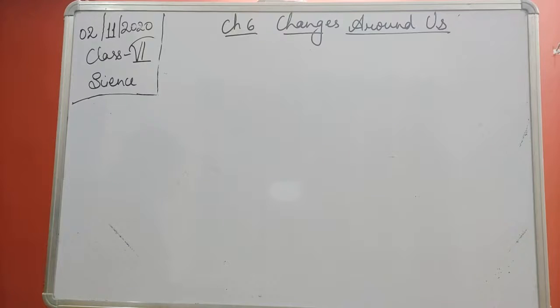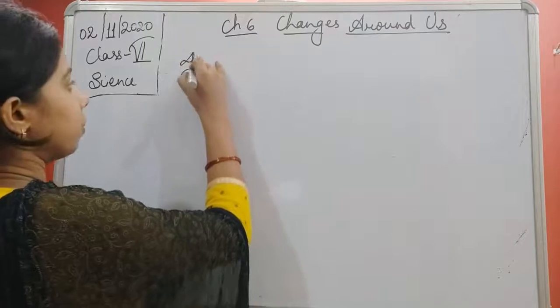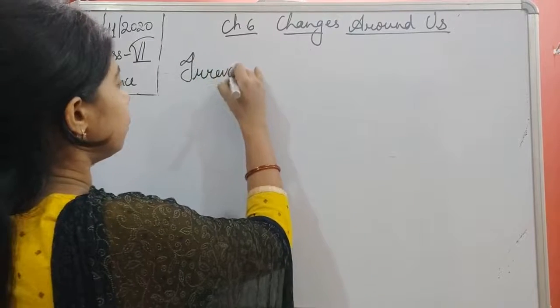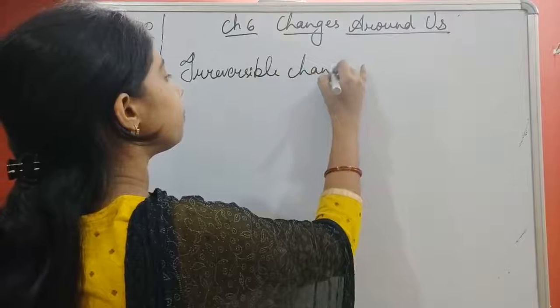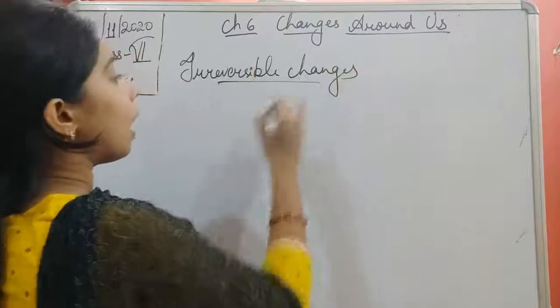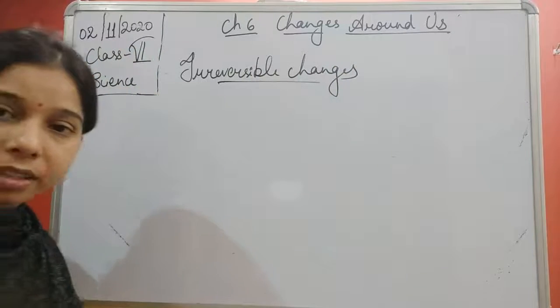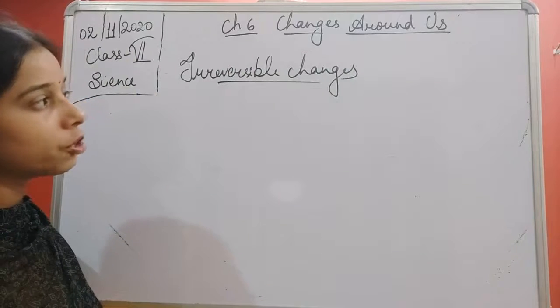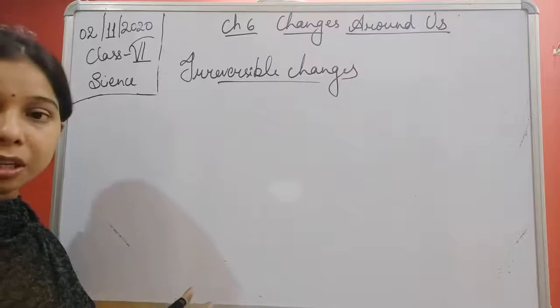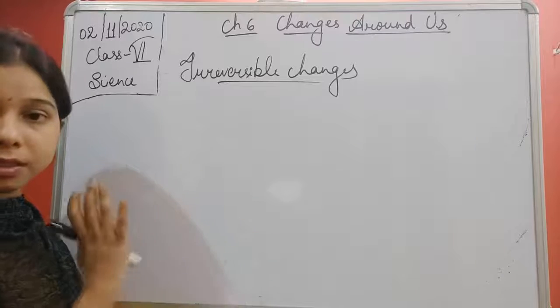So we can write it: irreversible changes. Now, as in the case of a reversible change, students, we discussed that a reversible change is that change which can be reversed easily.